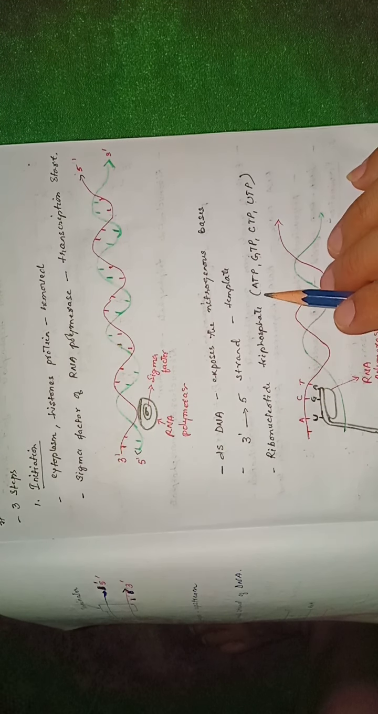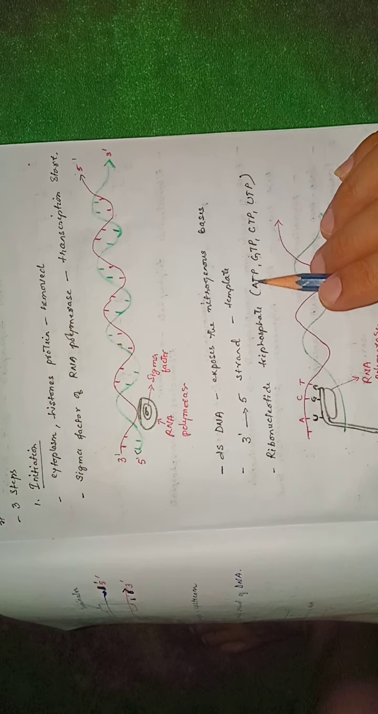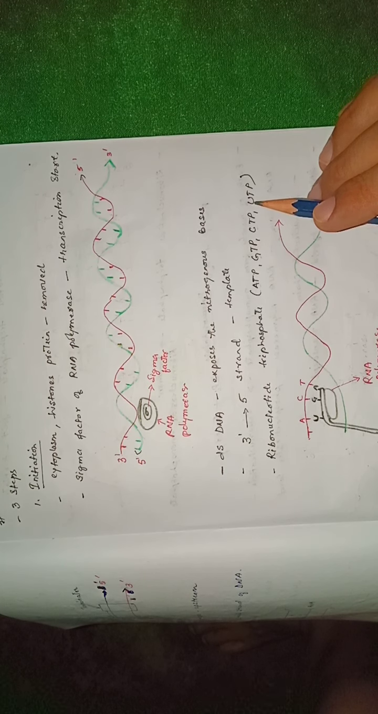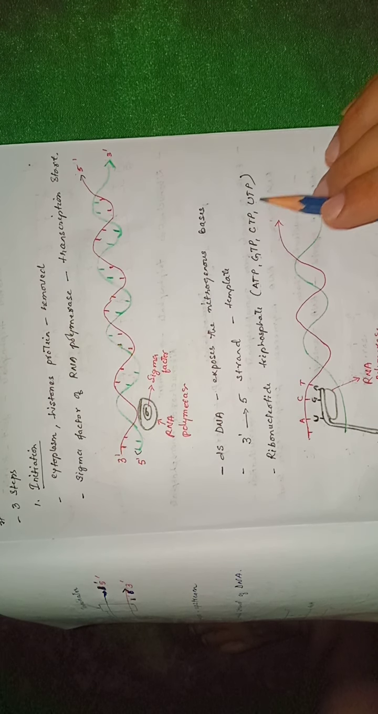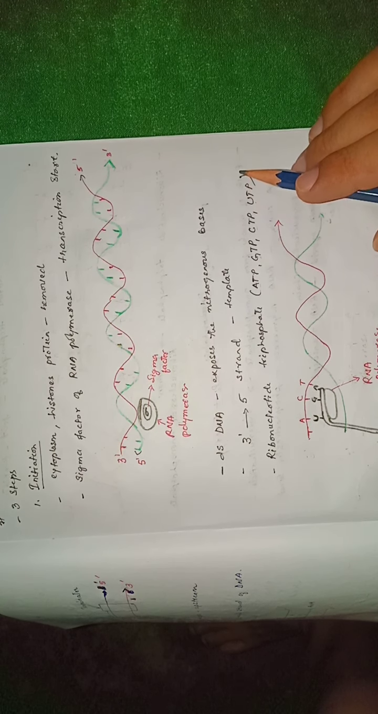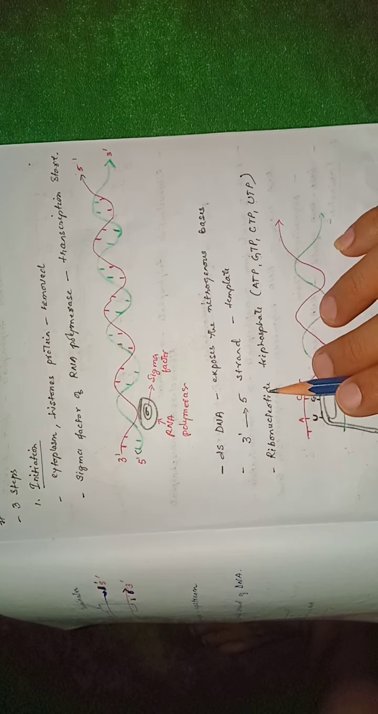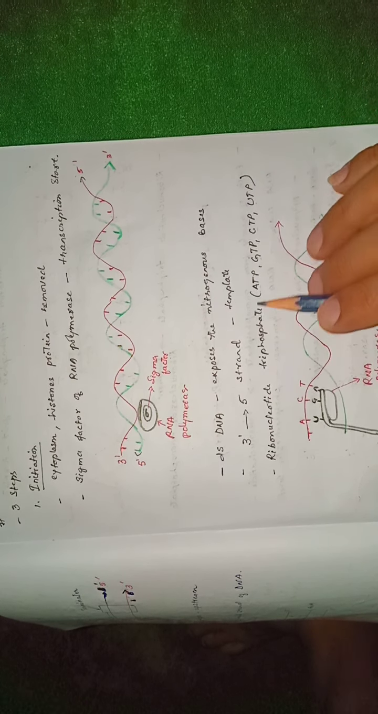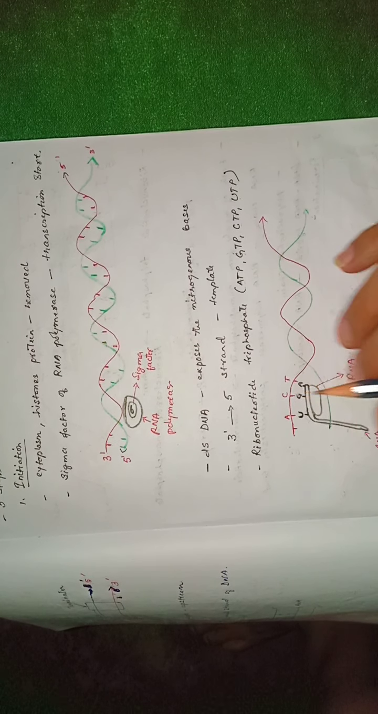Now, once the nitrogenous bases are exposed due to unwinding of this DNA double helix, the ribonucleotide triphosphates, that is adenosine triphosphate, guanosine triphosphate, cytidine triphosphate, and uridine triphosphate, will come. In case of DNA, it would be thymidine triphosphate, but since it is RNA, it will be uridine triphosphate. So these triphosphates will come and bind to the unwound, that is the separated, strands of the DNA.